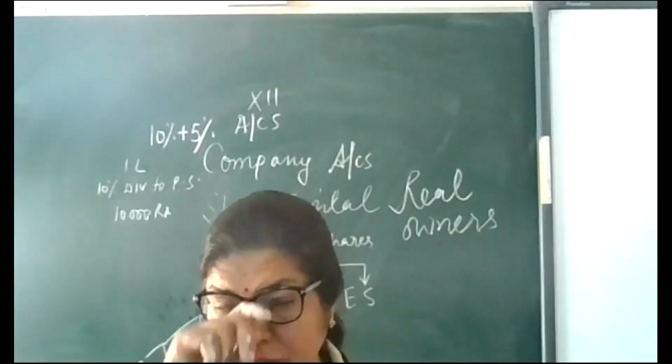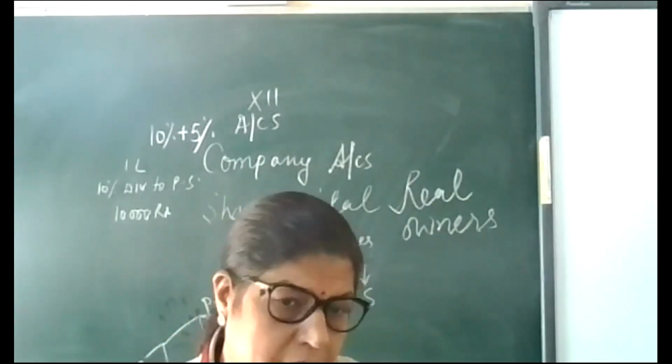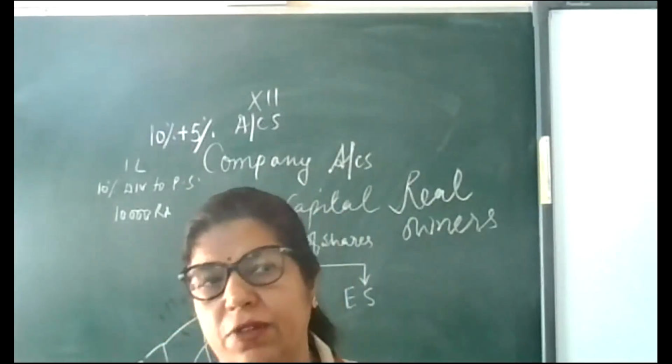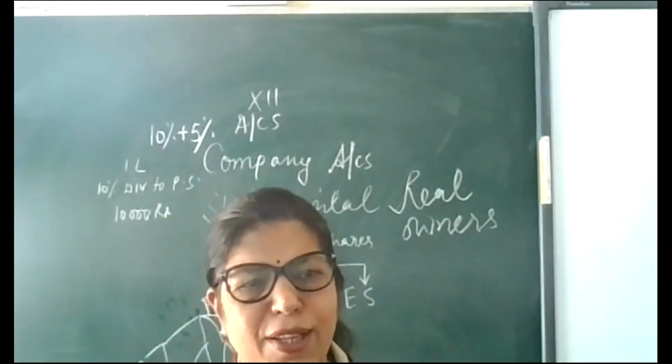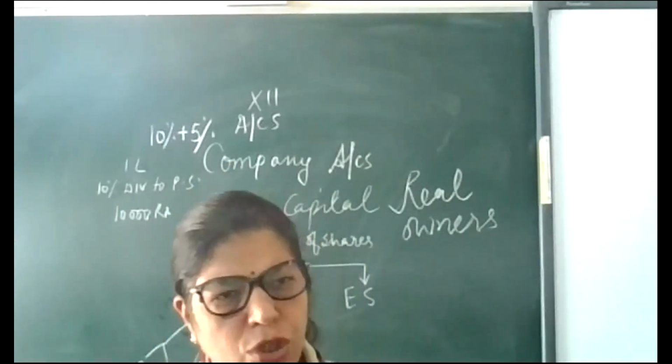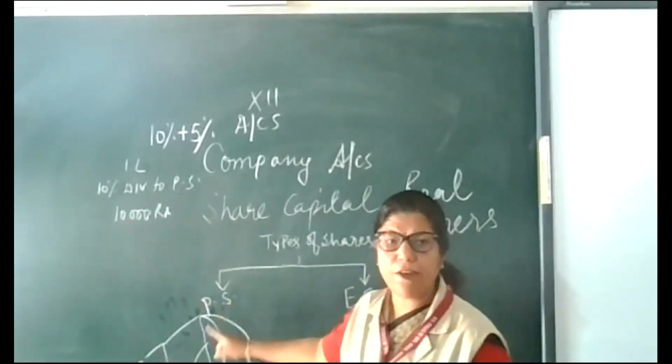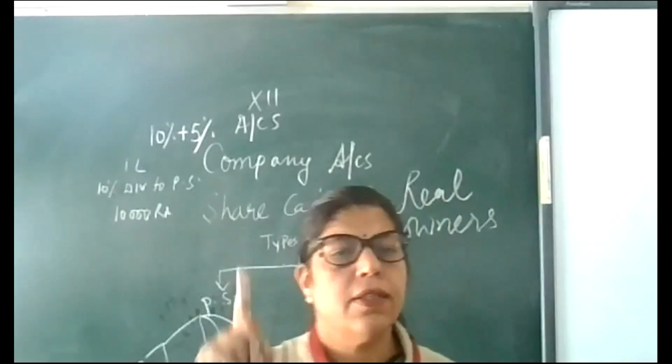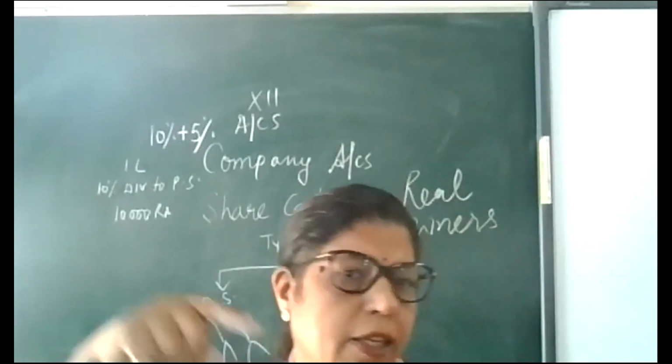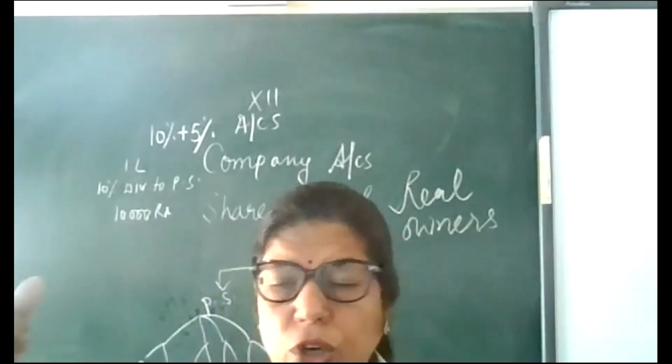Because with cumulative, if the company is not giving a profit in the current year, they will give it in the next year. So that is the benefit. So in preference shares, we have to select convertible, so we can convert it if we want.